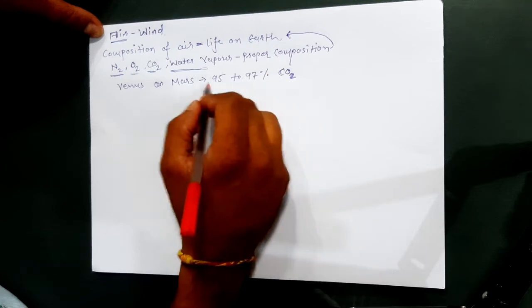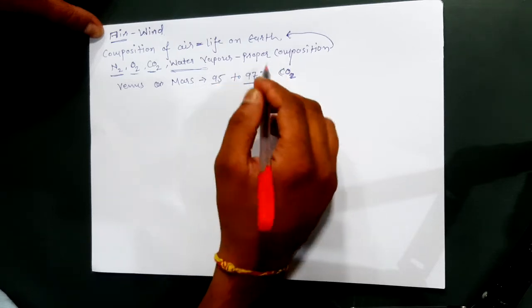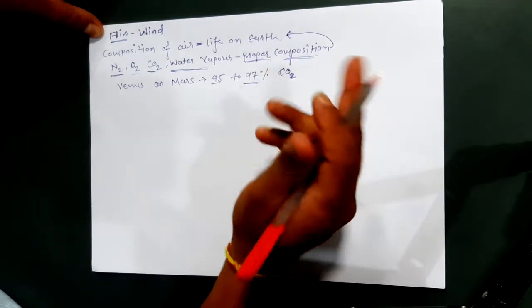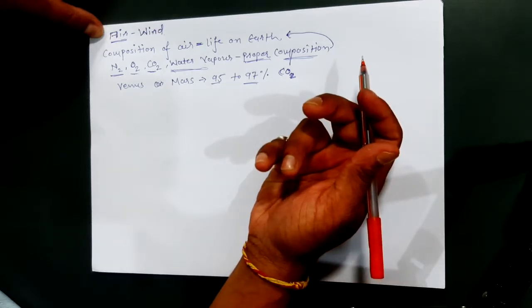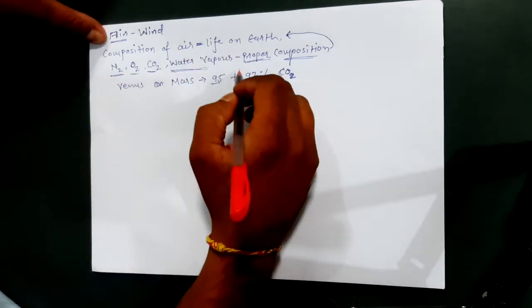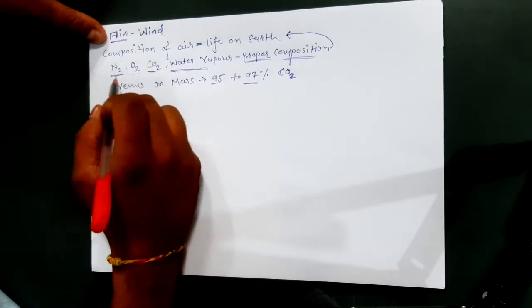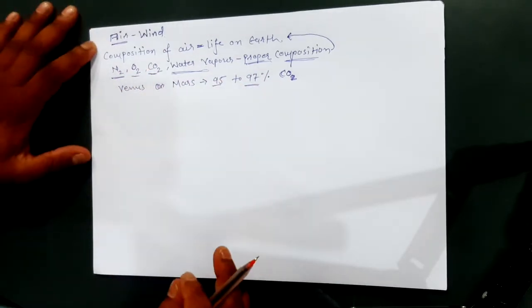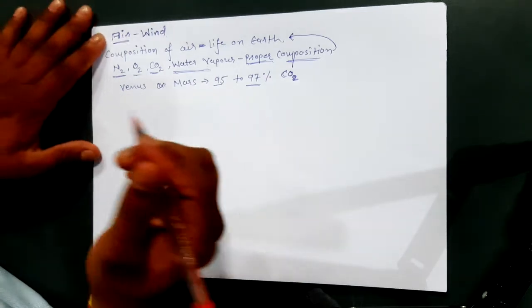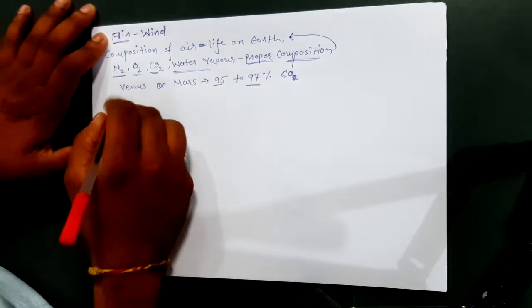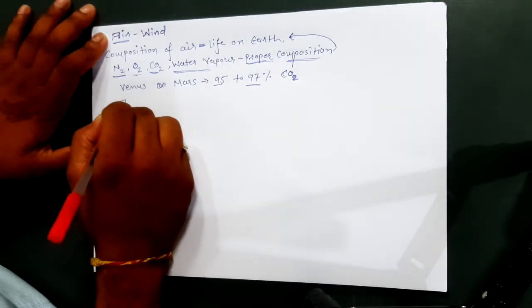So here the proportion is not in proper composition, so we can say that life is not possible on planets Mars and Venus, but it is possible on earth because the proportions of nitrogen, oxygen and carbon dioxide are in the proper way.